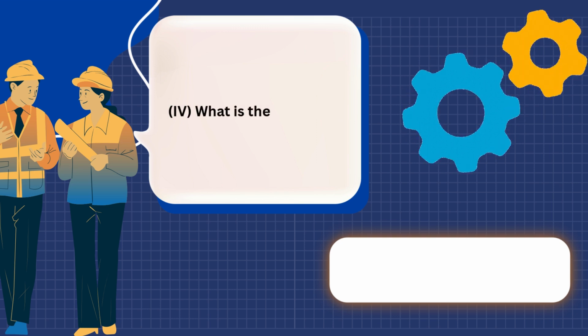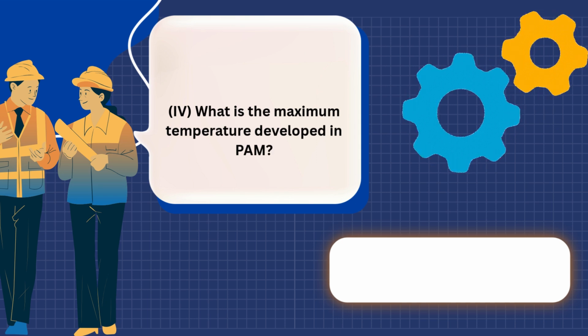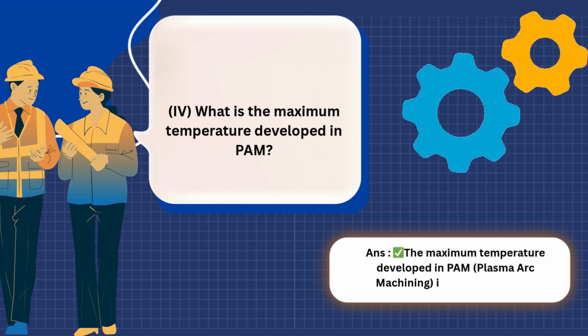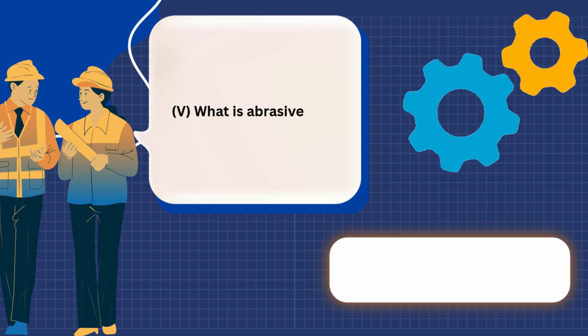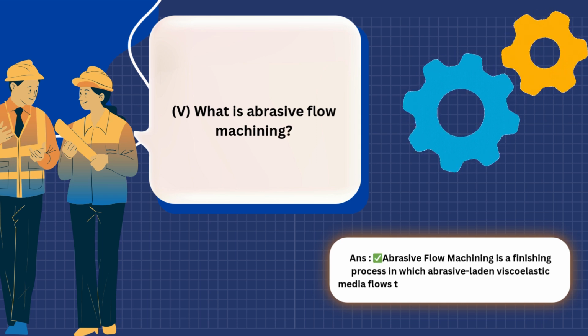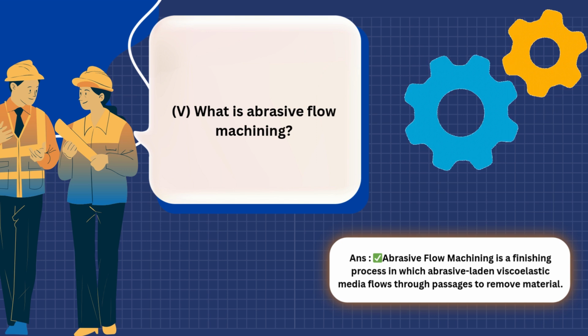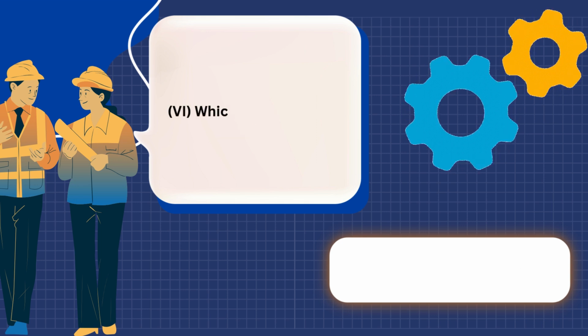4. What is the maximum temperature developed in PAM? Answer: the maximum temperature developed in PAM, plasma arc machining, is about 20,000 degrees Celsius. 5. What is abrasive flow machining? Answer: abrasive flow machining is a finishing process in which abrasive-laden viscoelastic media flows through passages to remove material.